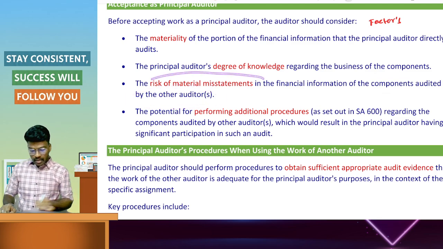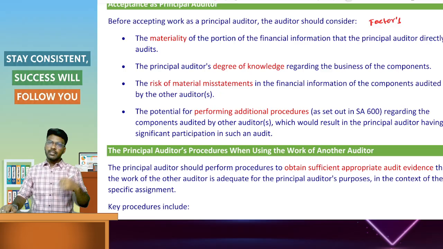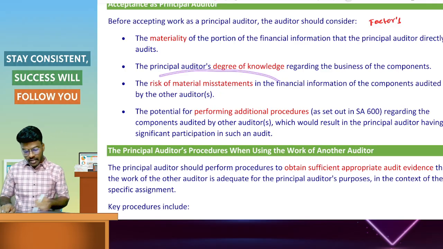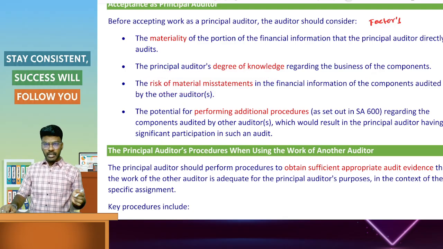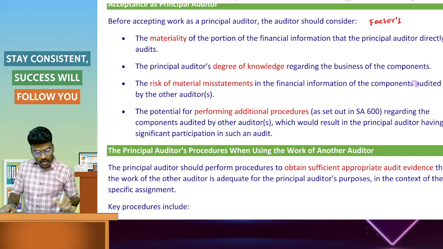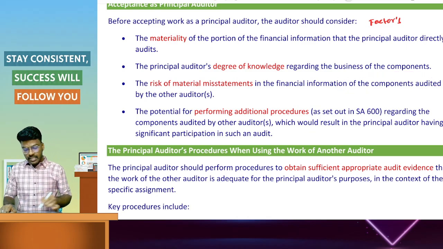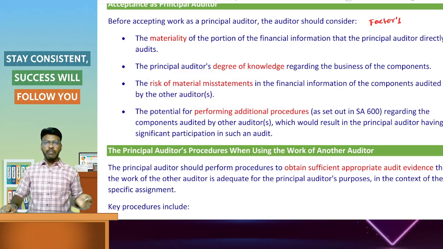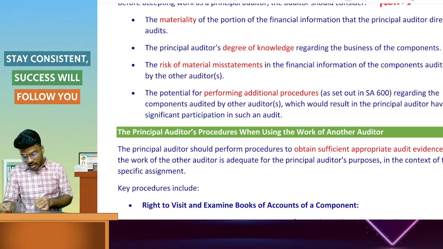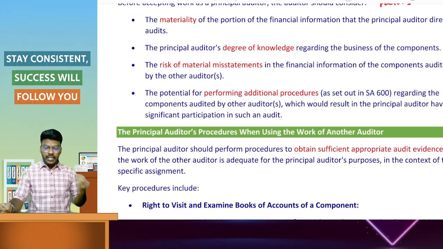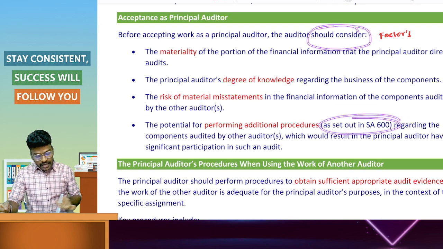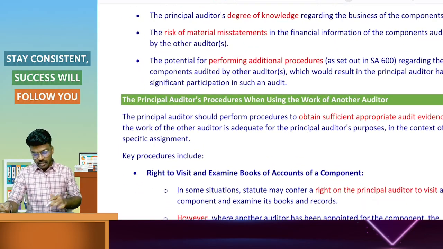While planning and performing the audit, the auditor has to determine the risk of material misstatement, the ROMM. He also considers the potential for performing additional procedures set out in SA 600.